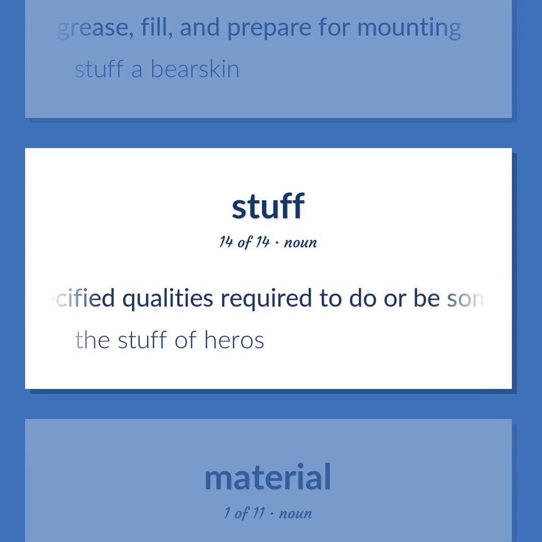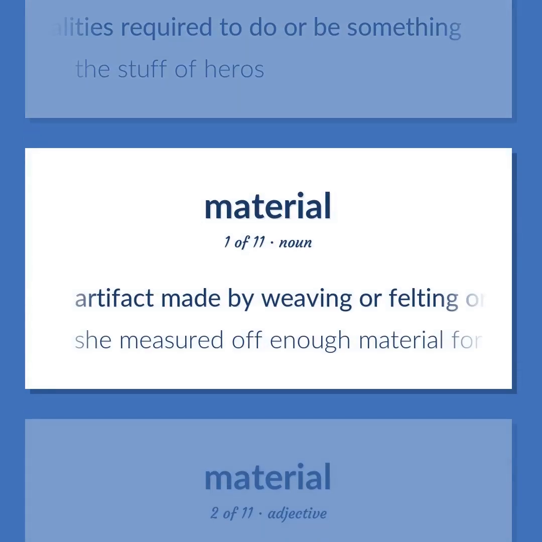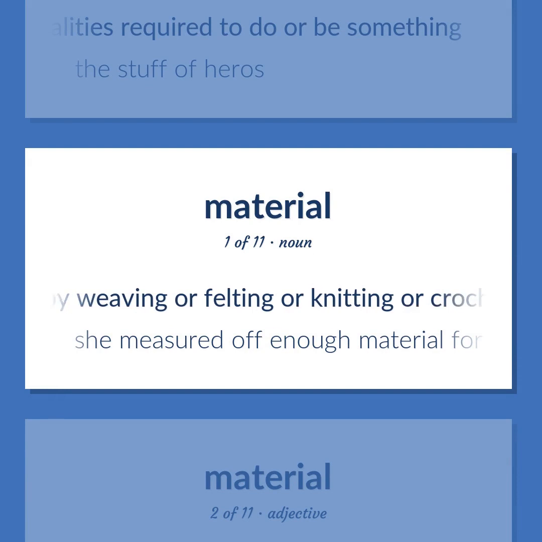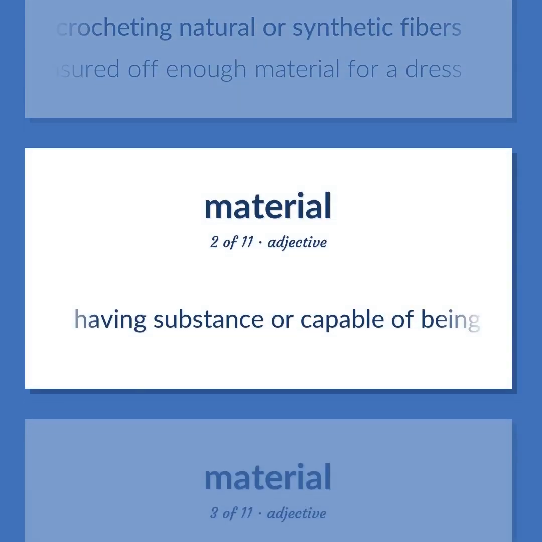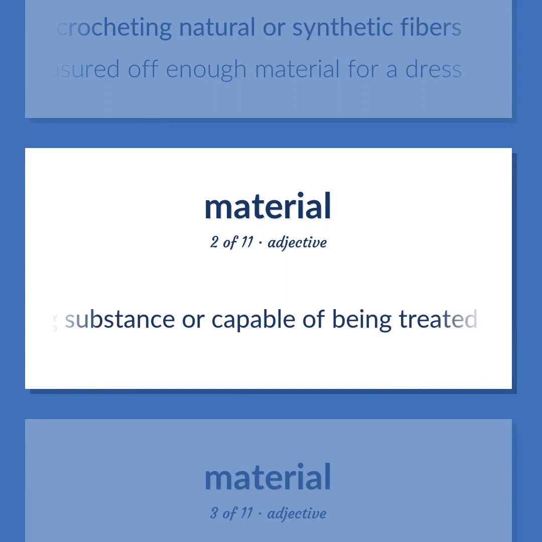Unspecified qualities required to do or be something. The stuff of heroes. Artifact made by weaving or felting or knitting or crocheting natural or synthetic fibers. She measured off enough material for a dress. Having substance or capable of being treated as fact, not imaginary.